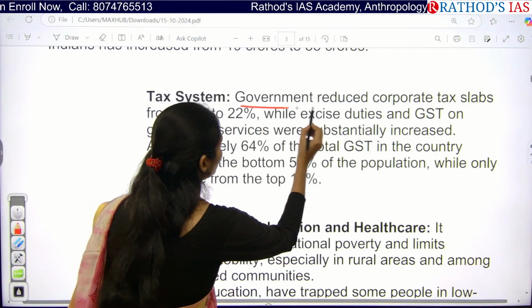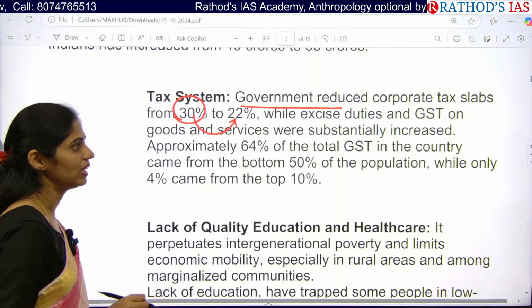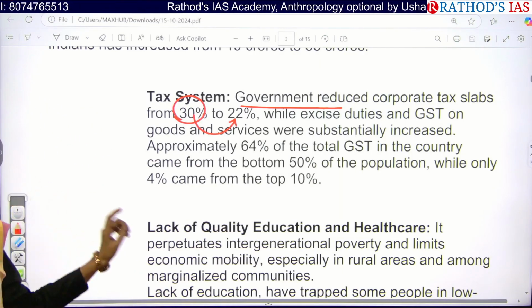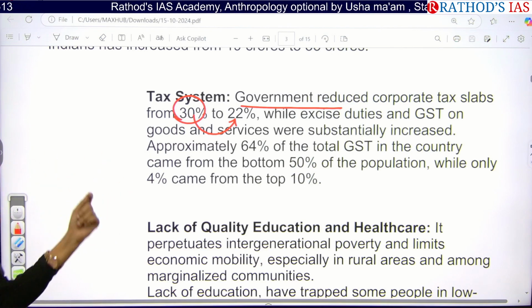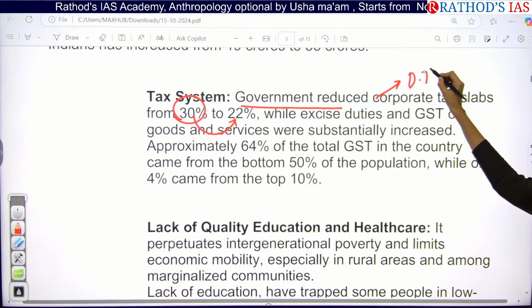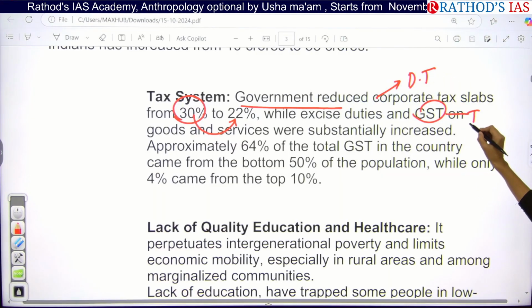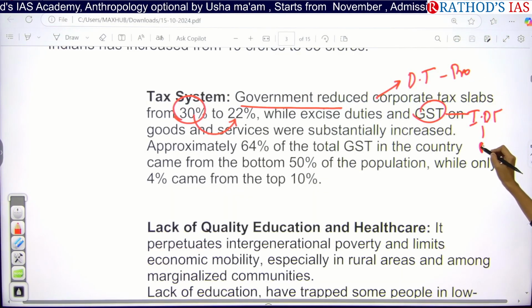So the government reduced the corporate tax slab from 30% to 22%, and even excise duties and GST on goods and services had been increased. As you all know, corporate tax is an example of direct tax, and GST is an example of indirect tax. So is it a progressive tax or a regressive tax?